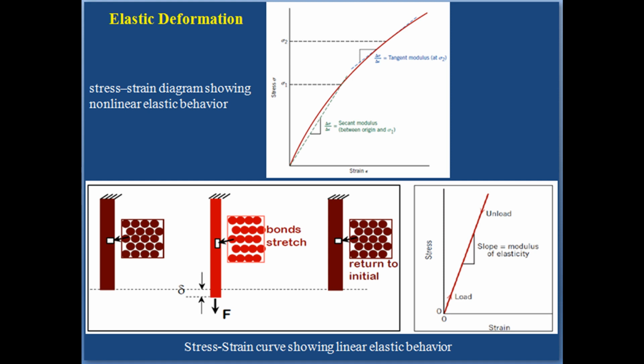Tangent modulus is taken as the slope of the stress-strain curve at some specified level of stress, whereas secant modulus represents the slope of a secant drawn from the origin to some given point of the curve. The determination of these moduli is illustrated in the figure.